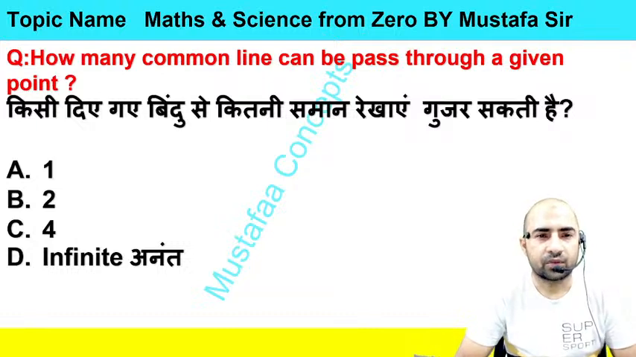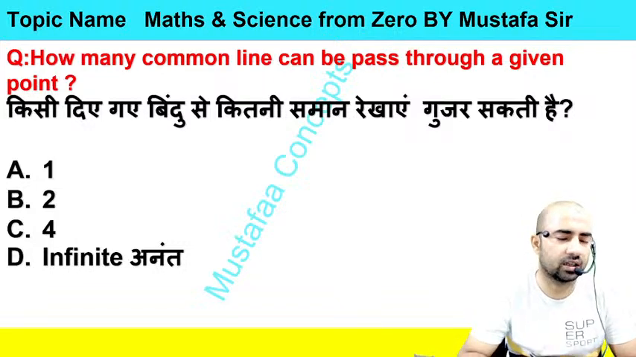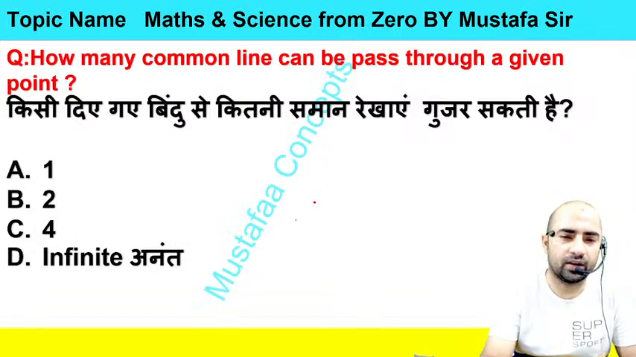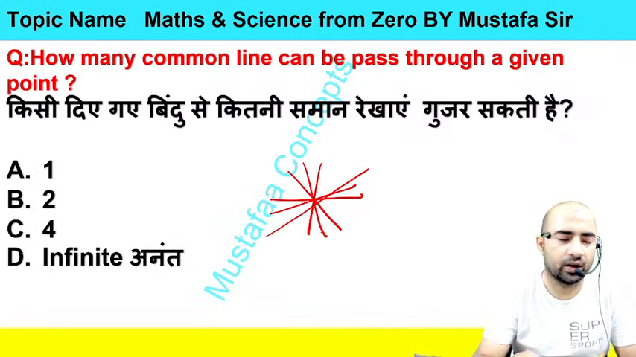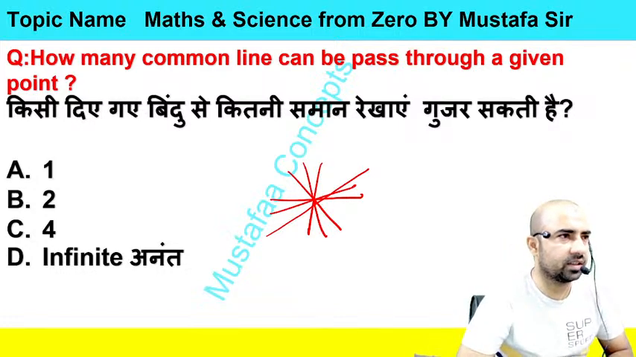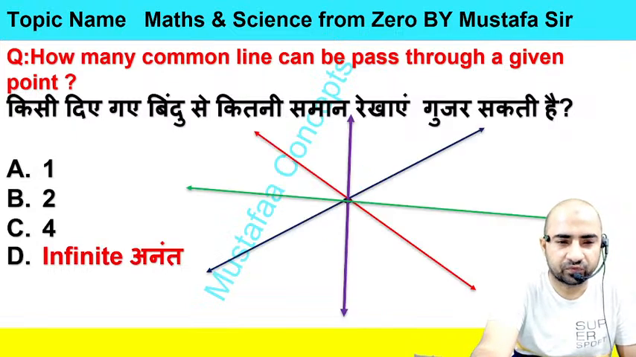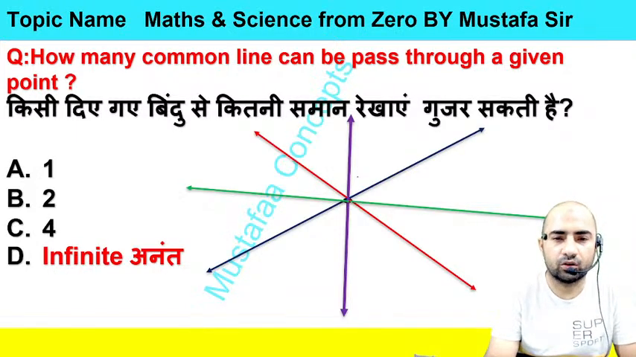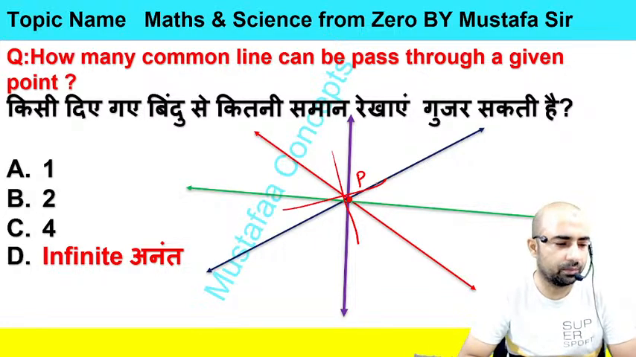Now we have some questions. How many lines can be passed through a given point? If you have a point, any point A, you can pass an infinite number of lines from this single point. From a single point we can pass an infinite number of lines. So let us suppose we have a point B here. From here so many lines can pass, meaning an infinite number of lines can be passed through a given point,